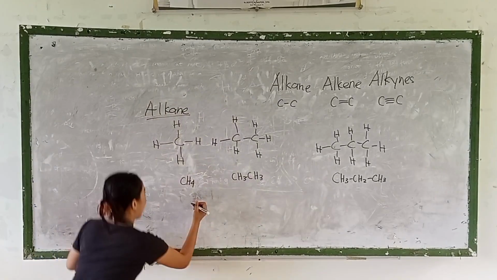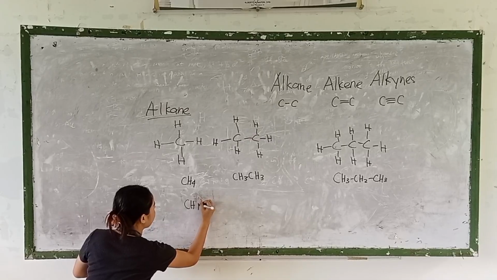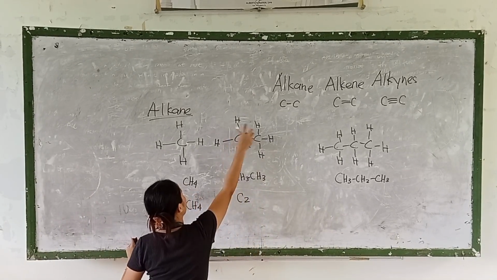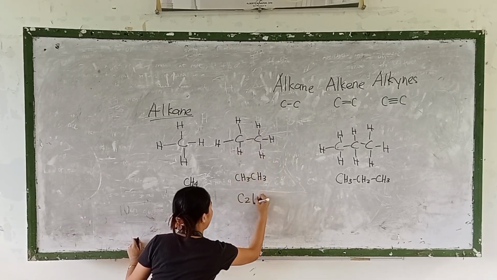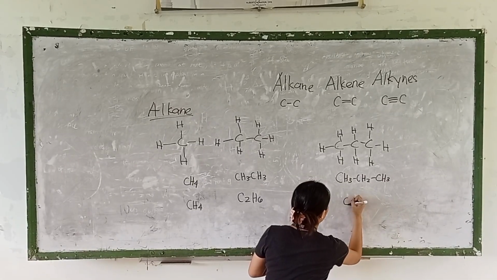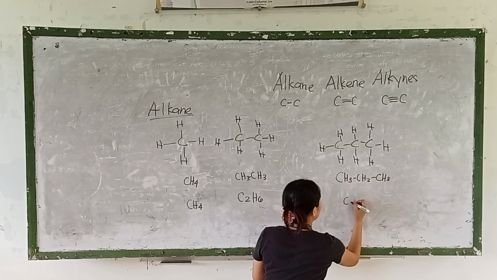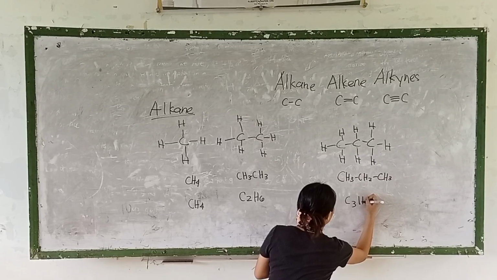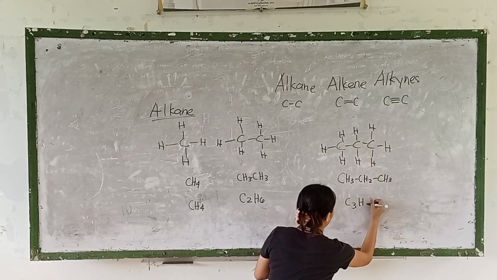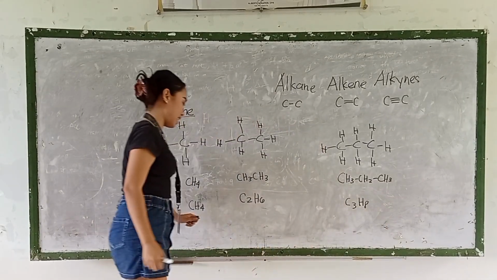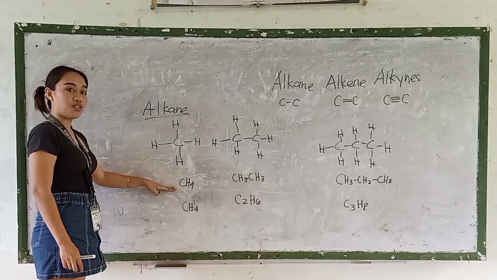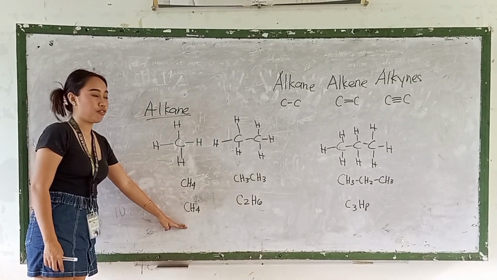This is how we write the molecular formula: 1 carbon and 1, 2, 3, 4 hydrogen. Next is 3 carbons and 1, 2, 3, 4, 5, 6, 7, 8 hydrogen. So these are the expanded formula, condensed formula, and lastly the molecular formula.